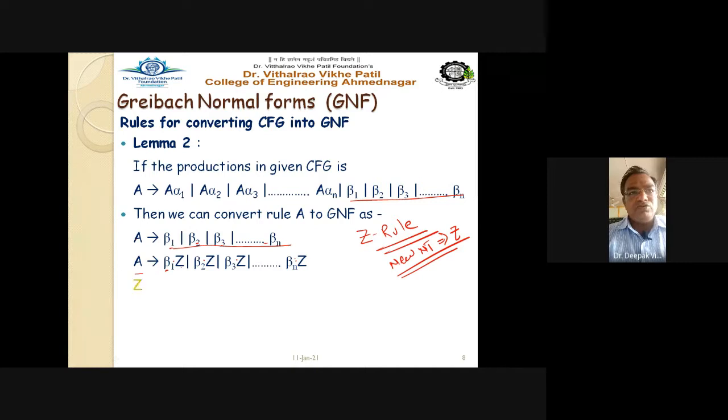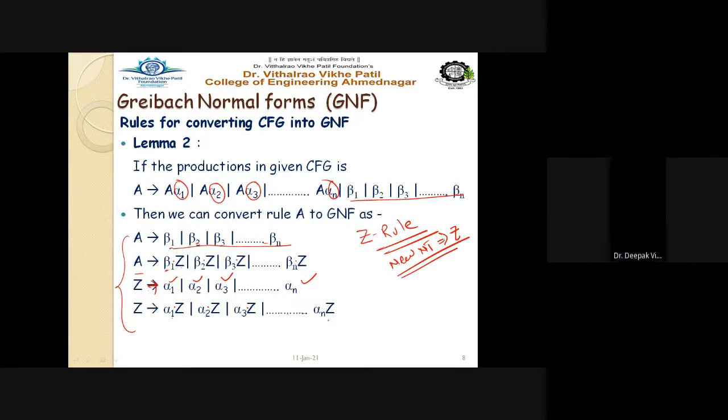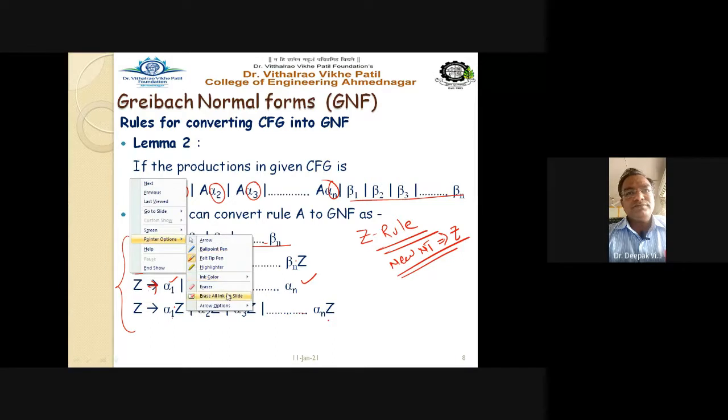Then you have to write Z produces all these alpha 1, alpha 2, alpha 3, up to alpha n. And again for Z, you write alpha 1 Z, alpha 2 Z, alpha 3 Z, up to alpha n Z. So this is the way. This is the second lemma, or second theorem, for the conversion of CFG into Greibach normal form. Observe and listen carefully how it is being converted.